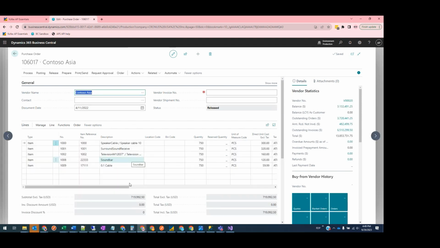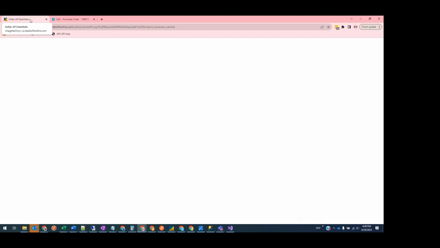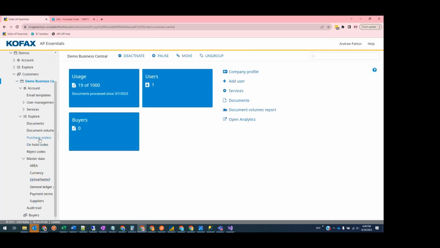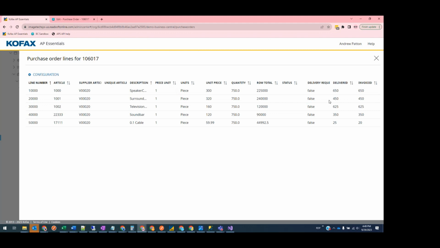And if you have the three-way matching feature turned on, when you update the quantities received and the quantities invoiced, like I've done on this one, that data will automatically sync over and update your purchase order data within AP Essentials. So this is order 106017. If I open up AP Essentials, we'll be able to check out the purchase order information here. And we can see that the delivered and invoiced quantities have updated to match the Business Central data.